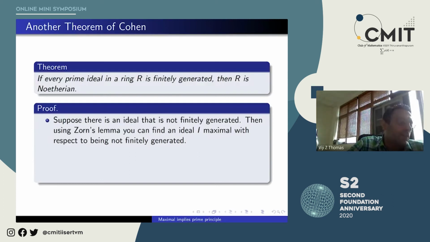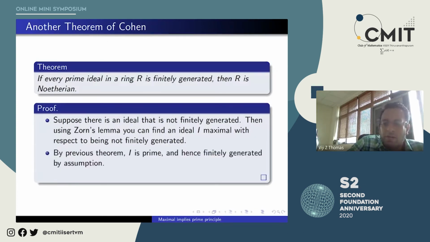And then, of course, I alpha will be generated by A1 to AM, because I was generated by A1 to AM. But that contradicts the fact that the I alpha are not finitely generated. And that is how you will use Zorn's lemma. That one point I had left out, mainly to not cloud the structure of the proof, because I wanted to keep it into 2 steps and 4 steps earlier.